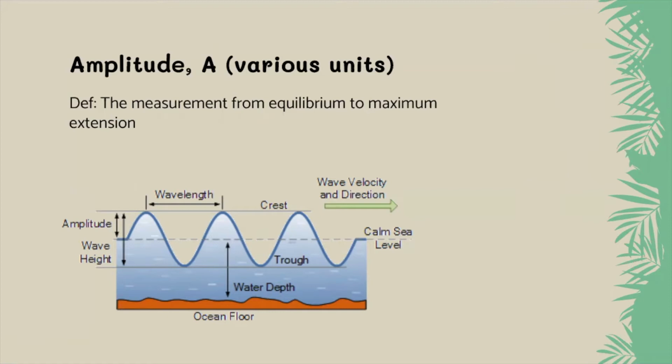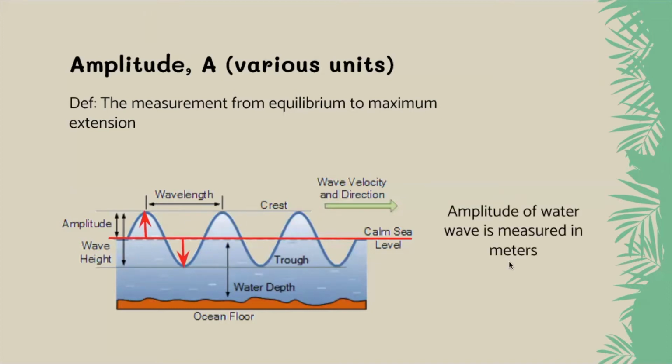So let me point out where amplitude is on this picture. If you take your equilibrium position, and in this case, the equilibrium position is this nice calm sea level right here, amplitude is the distance above it. So the distance from equilibrium to crest, or equilibrium to trough. That would be amplitude. And since in this case of a literal water wave that's an actual distance, its unit for amplitude would be meters.